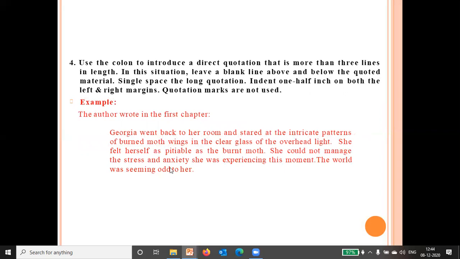Now, use the colon to introduce a direct quotation that is more than 3 lines in length. In this situation, what do you have to do? You have to leave a blank line above and below the quoted material. Single space the long quotation. So if you want to write a direct quotation, you will write in this manner.